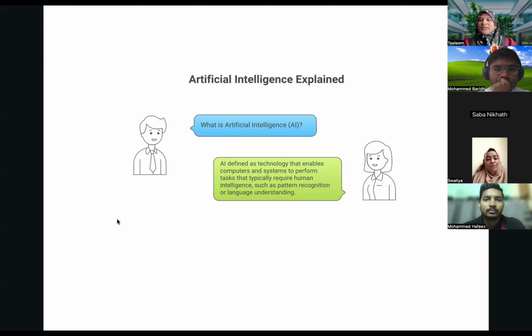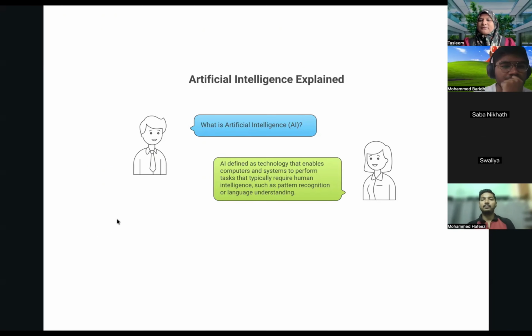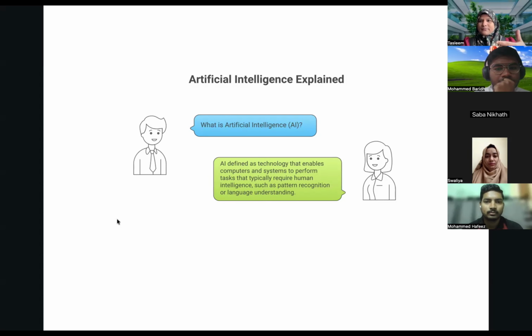Similarly, if I want this same pattern recognition to be done by the computer, that's when this technology will come into picture. Likewise, language understanding. हम जब भी communicate करते हैं, we are able to understand the tone of the language, like कैसे बात कर रहे हैं. हम लोग we are able to recognize that language conversation, correct?